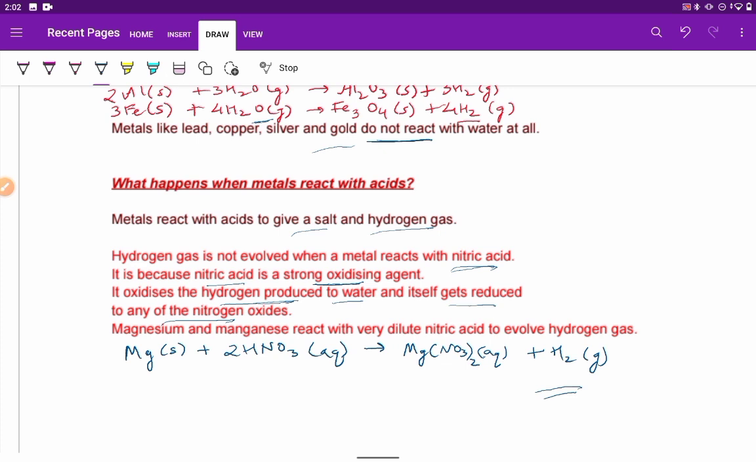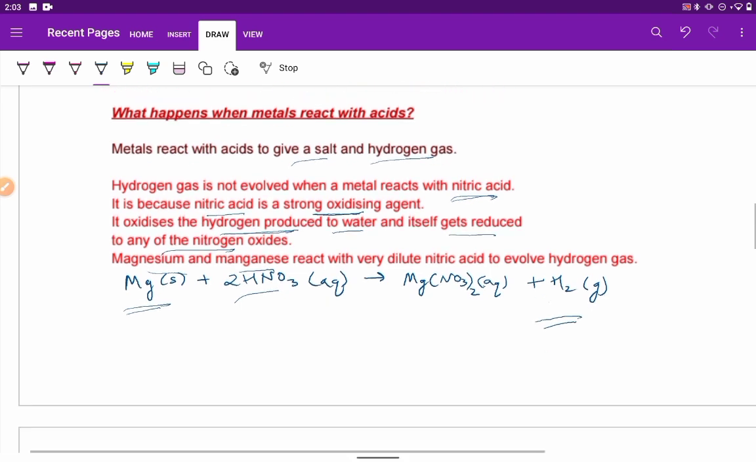Magnesium and manganese react with very dilute nitric acid to evolve hydrogen gas. The reaction being Mg in solid state plus HNO3 aqueous, very dilute, gives Mg(NO3)2 aqueous plus hydrogen gas. Here also hydrogen gas is evolved. This is the reaction for magnesium with very dilute nitric acid.